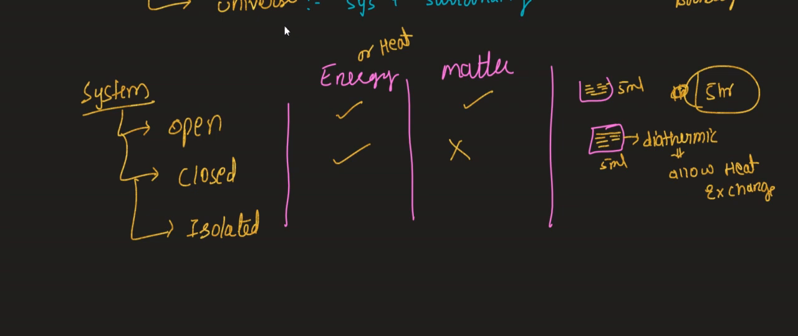Coming to the isolated system, what happened? Once again we are going to take the same thing, as it is, like hot water. This is also hot water like the previous one, and here also I'm going to take 5 ml. But the difference between closed and isolated is that for the isolated system, we are going to surround it with one extra wall, and this extra wall is nothing but an insulated one.